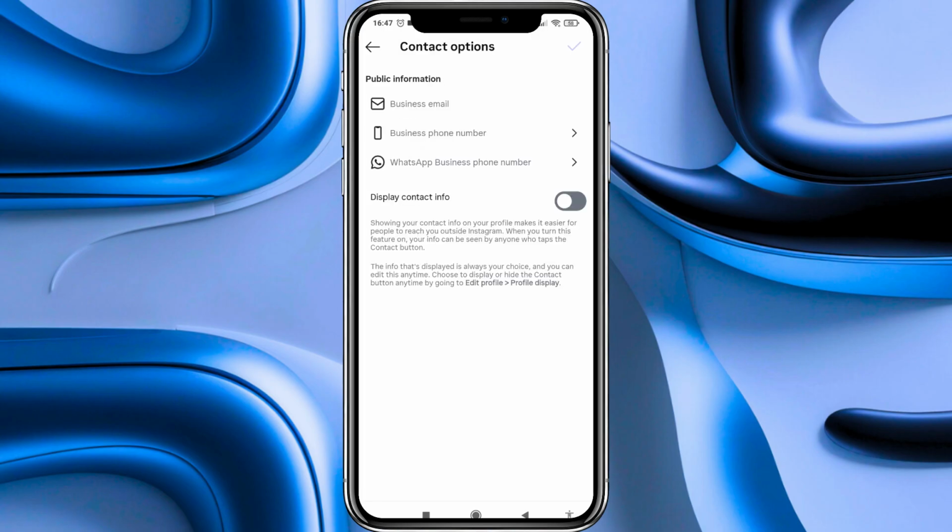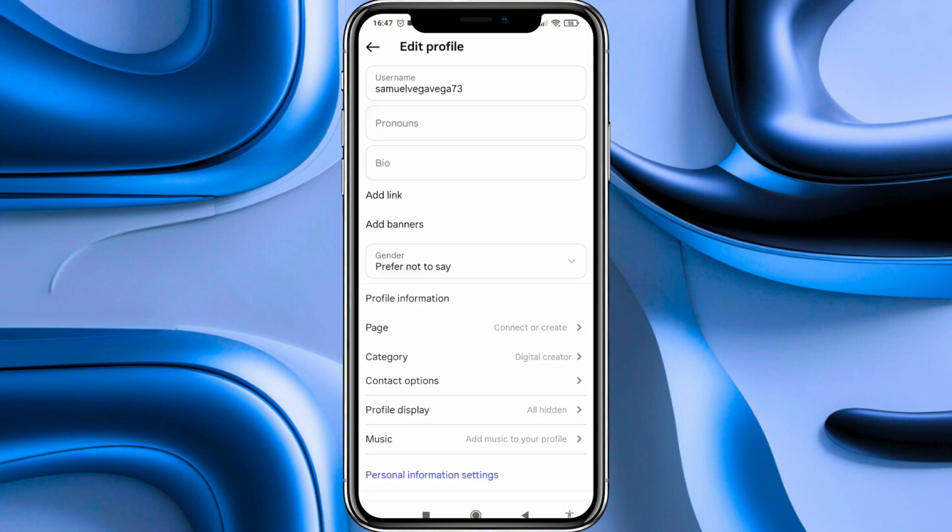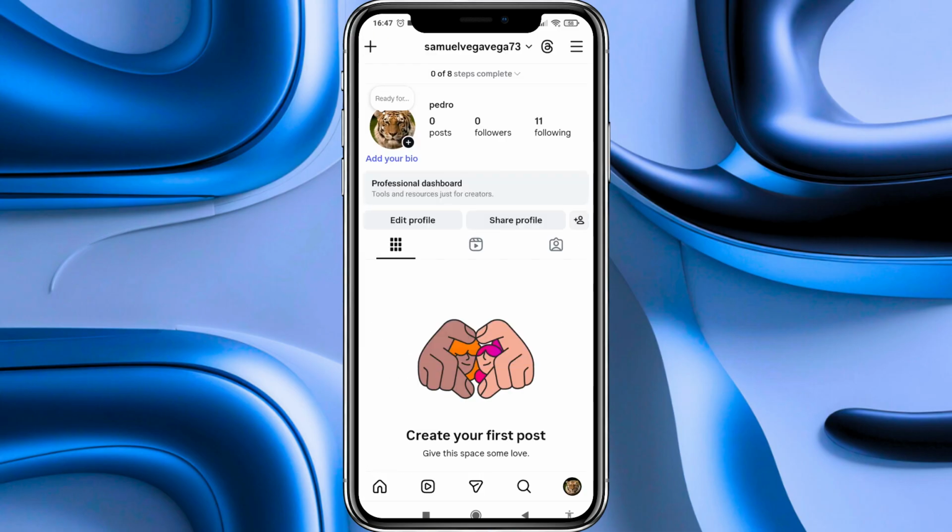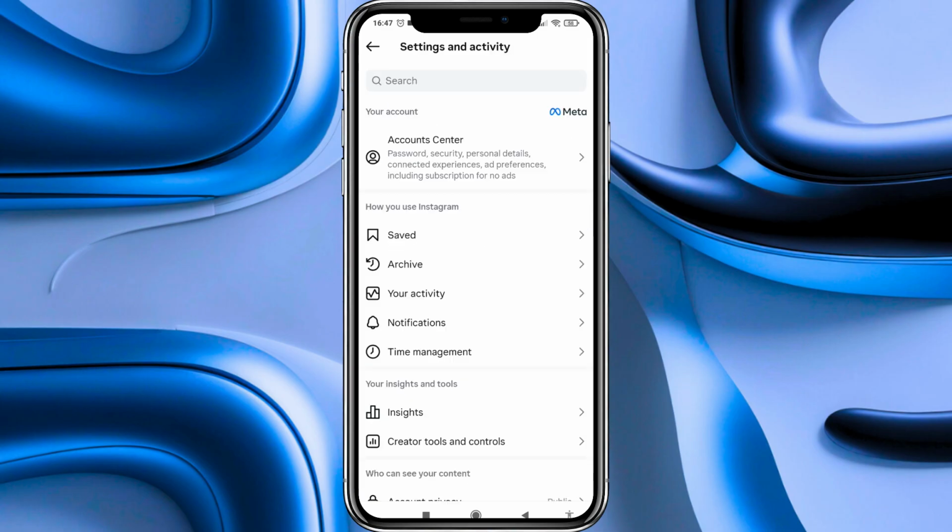After that, we go to the top, and on the left, we click on this arrow to go back, and then we click on this arrow again to go back to our profile page. Now the second step is to go to the top right, and we have to click on these three horizontal lines. Now that we're on the Settings and Activity page, we have to go to the Your Account section at the top. And here we enter on the Account Center option.